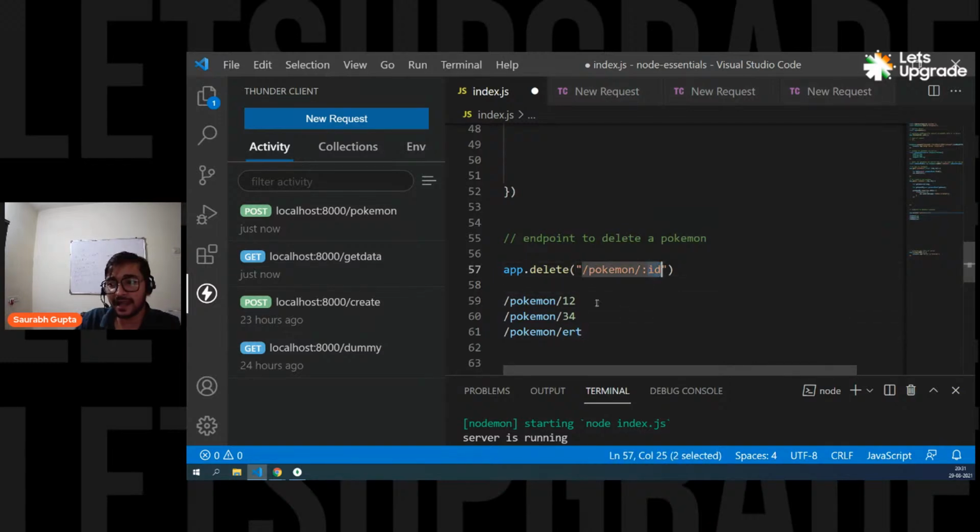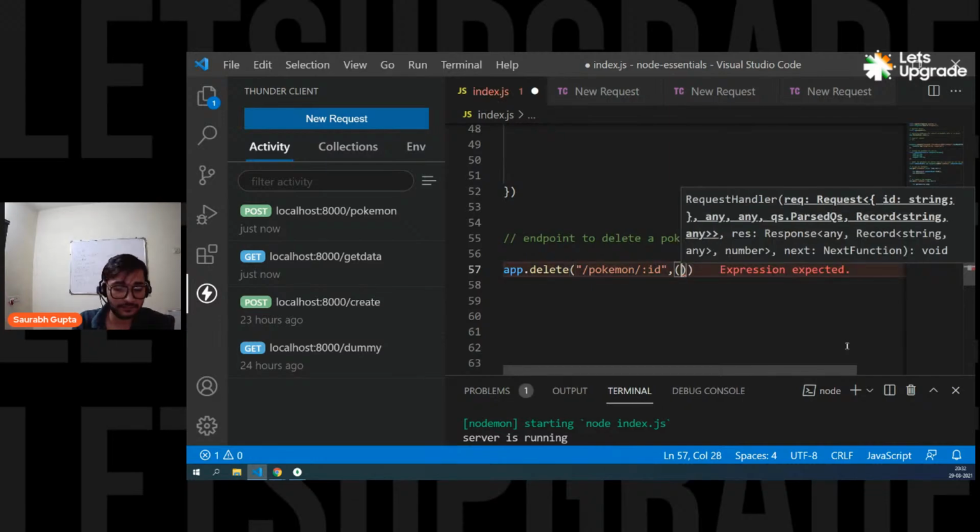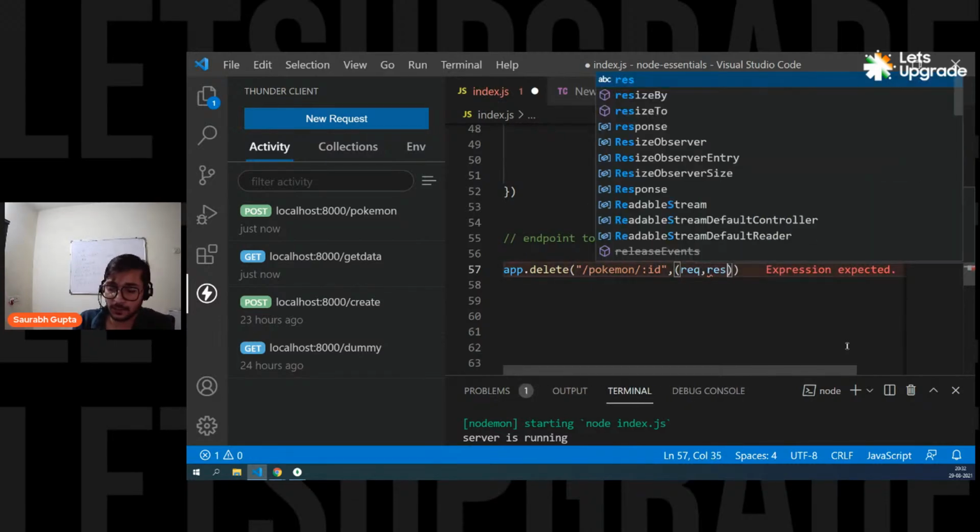So it's like a variable, and these are all the values. So this is a dynamic URL in which you're changing the values. And we use it whenever you want to pass some data through the URLs. Okay, that's it. So now in this case, let's go ahead and see if we can do it. Request response.